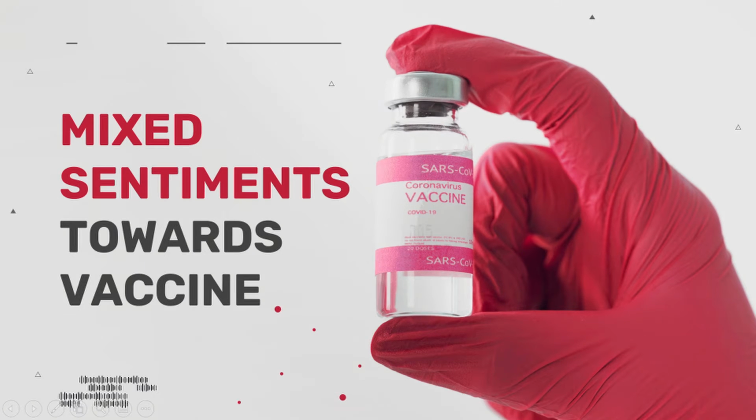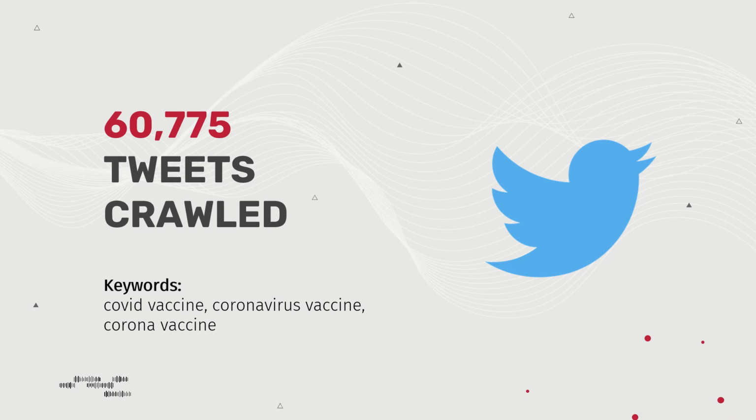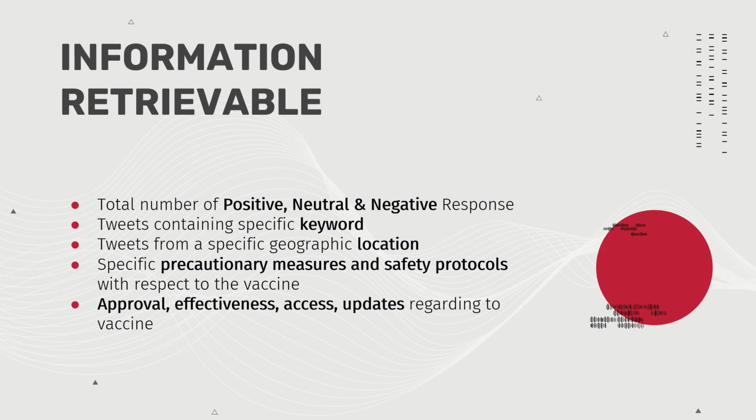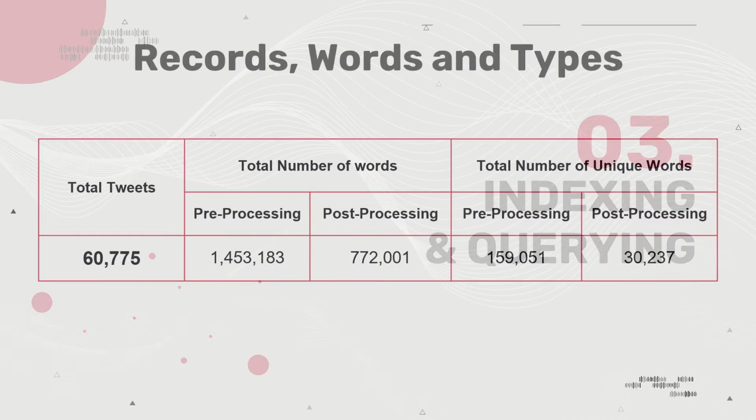To do so, our team built a search engine and performed sentiment analysis on the global response to COVID-19 using Twitter data. Firstly, we crawled 60,775 tweets related to the COVID-19 vaccine. From the tweets, we are able to obtain the following information. This table shows the number of records, words and types in the corpus.